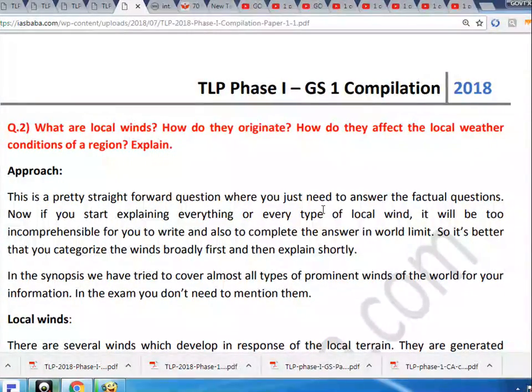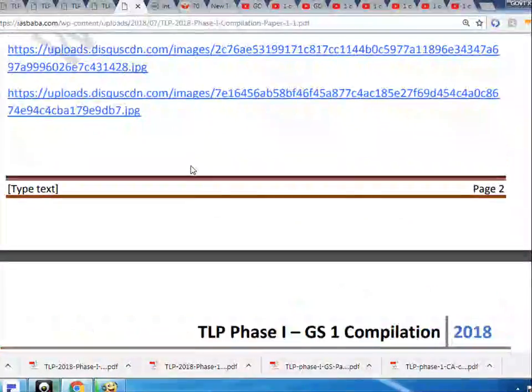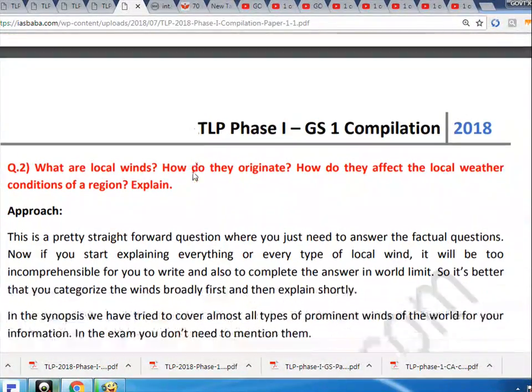34,347 A6 97 A 9,996,026 A7 C 431,428. JPG HTTPS uploads.disgusting.com/images/7 E 16,456 AB 58 46 F 45 A 877 C 4 AC 185 B 27 F 69 D 454 C 4 A 0 C E674 E94 C4 CBA 170.99 7.jpg phase I GS1 compilation 2018 type